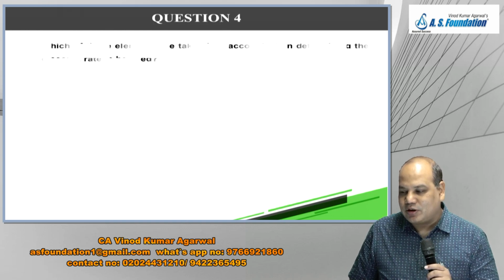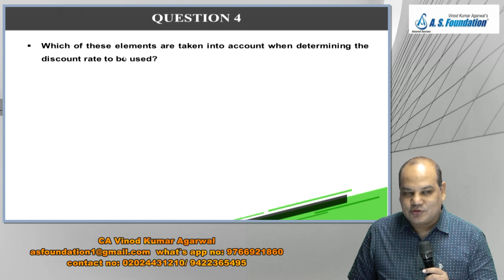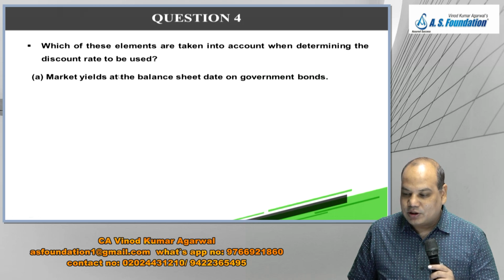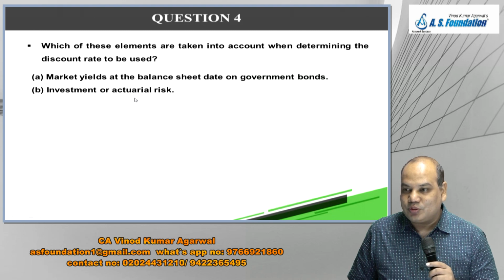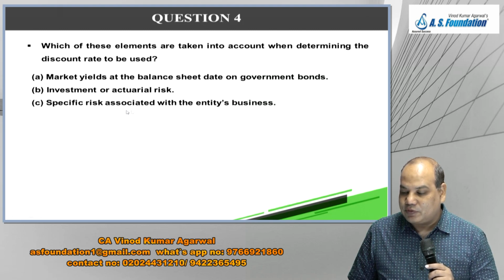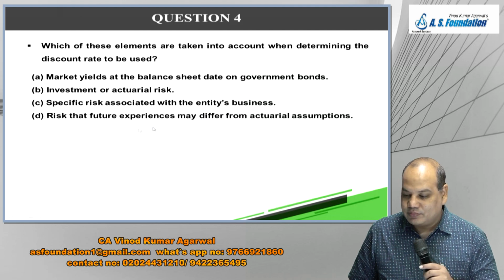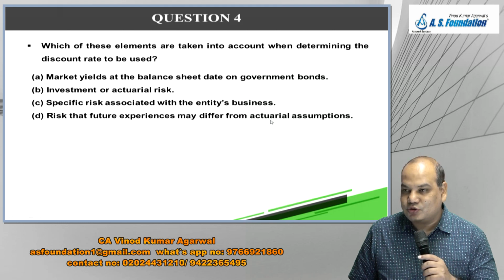Okay, we'll try one more. Show your intelligence on this chapter. Which of these elements are taken into account while determining the discount rate to be used? Market yield at balance sheet date on government bonds, investment or actuarial risk, specific risk associated with the entity's business, risk that future experiences may differ from actuarial assumptions.